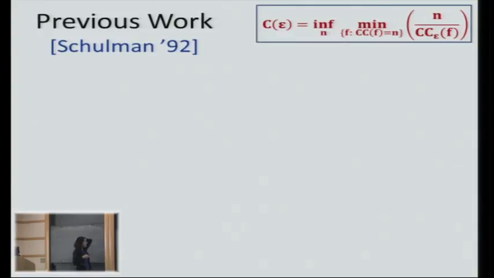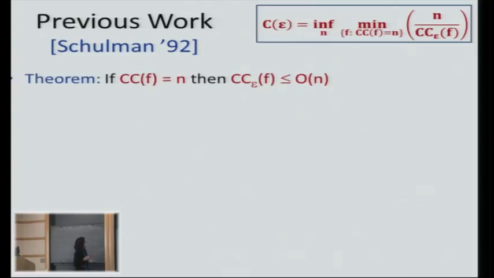Previous work. Over 20 years ago, Schulman shows this nice theorem. He shows that if the non-noisy communication complexity is n, then the noisy communication complexity is at most O of n.